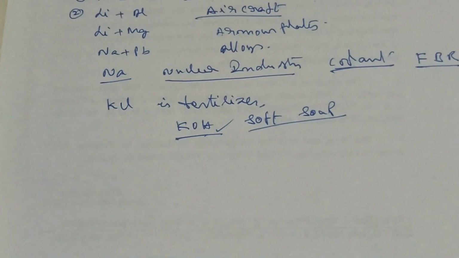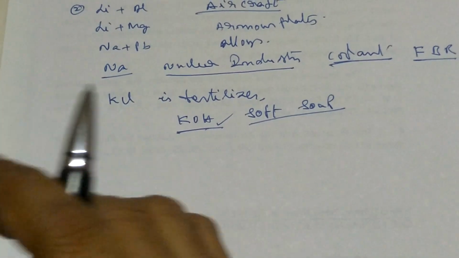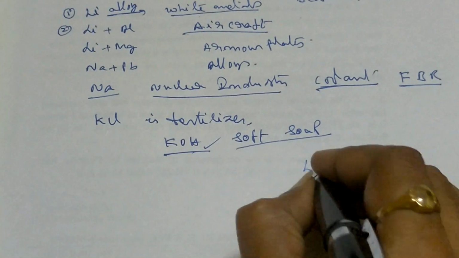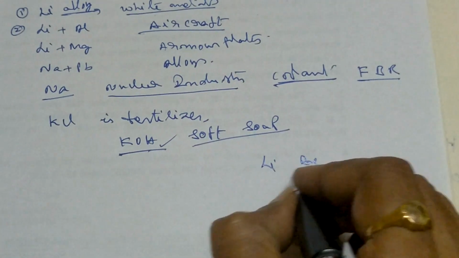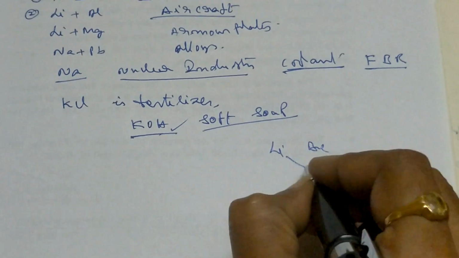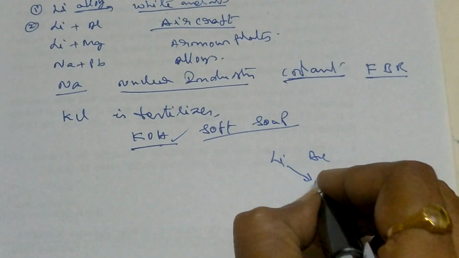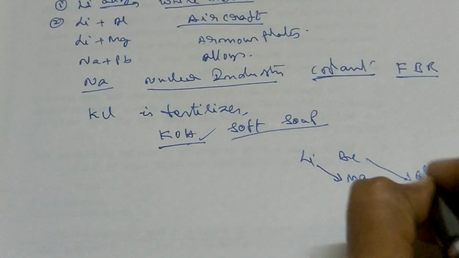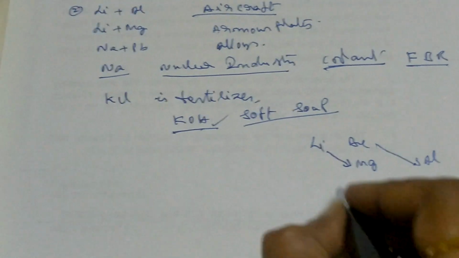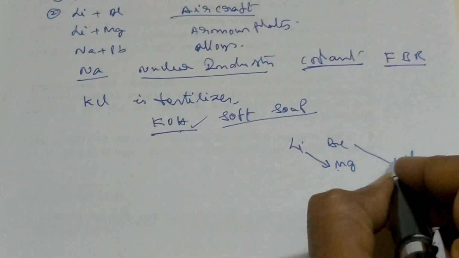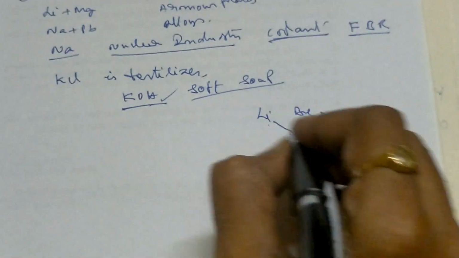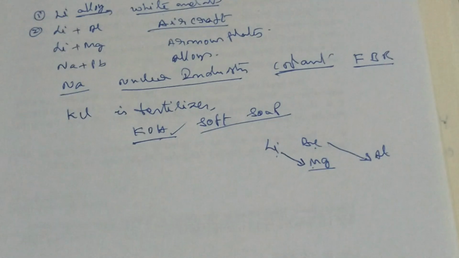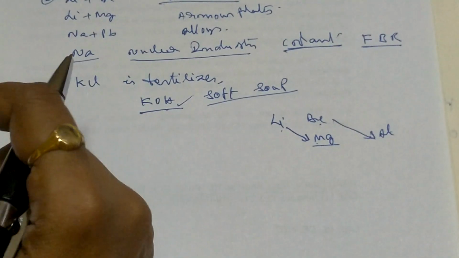But always remember there are diagonal properties. In the first series lithium will be there, and in the second series beryllium. Lithium has diagonal similar properties with magnesium, and beryllium has diagonal similarity with aluminum. Beryllium resembles aluminum, and lithium resembles magnesium in more properties. The abnormal properties of lithium are small anomalies, not big.